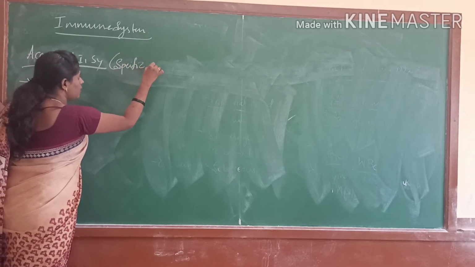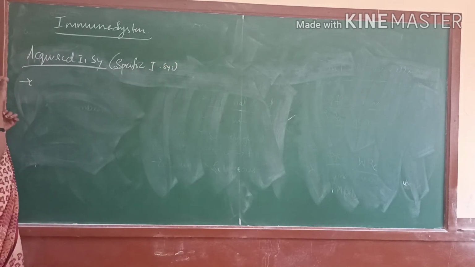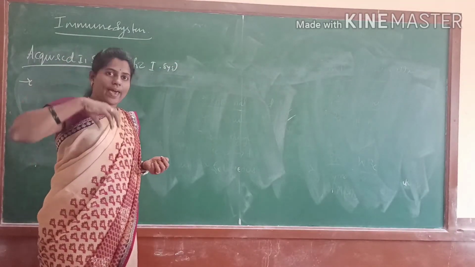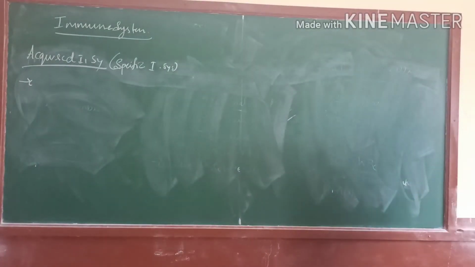Here the immunity is acquired from outside the body. The acquired immune system can resist a specific antigen or pathogen.